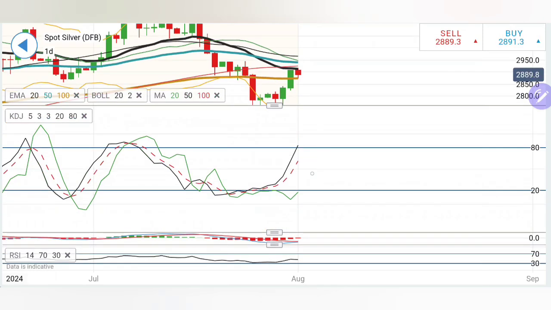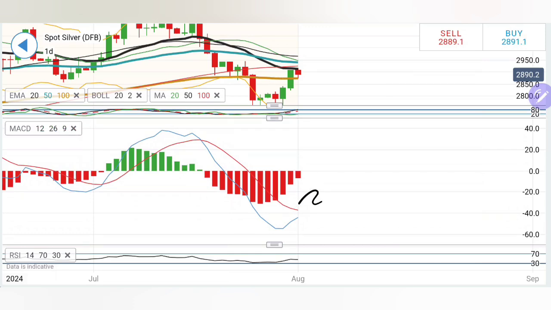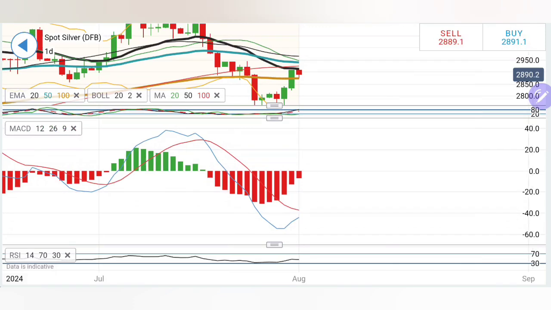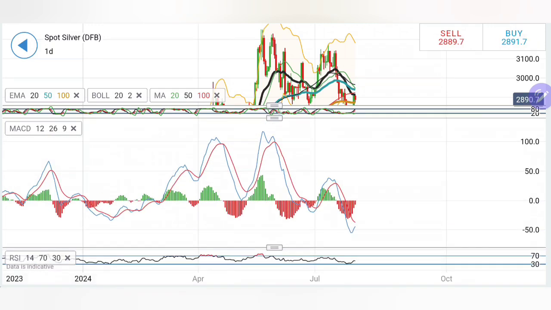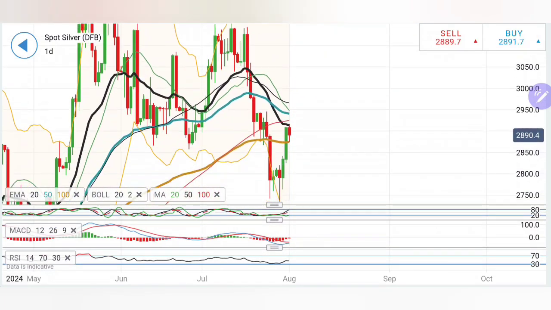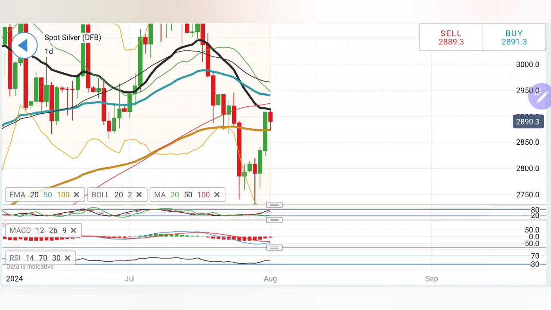Though if you look at the stochastic, this is rising. The MACD is also showing signs of reversal. I will wait for a crossover, and when it crosses over, if today it delivers a stronger candle, you can say now the prices will cross over and the rise will be seen. RSI is also rising. Looking at this, very simple. Buy at 29.10, expect 29.40, 29.50.